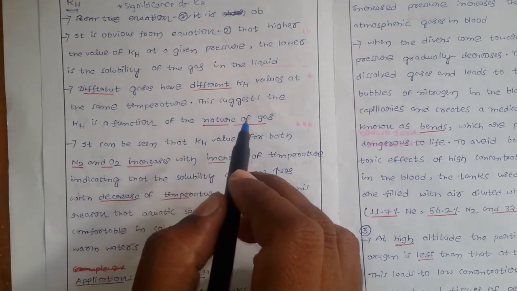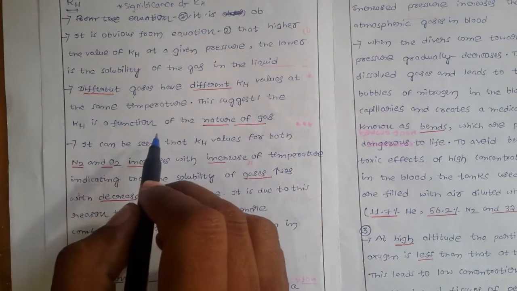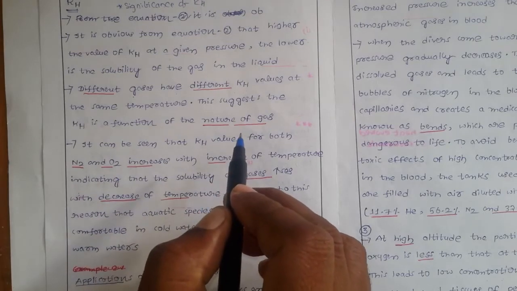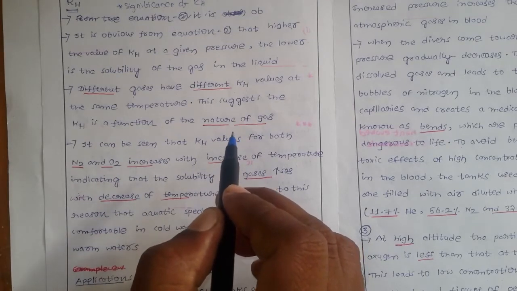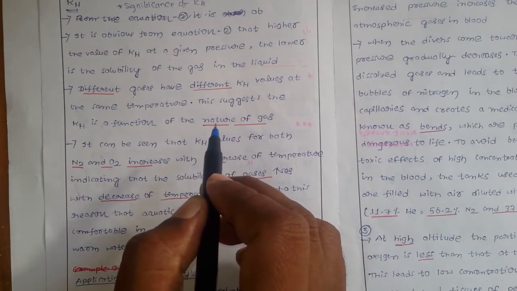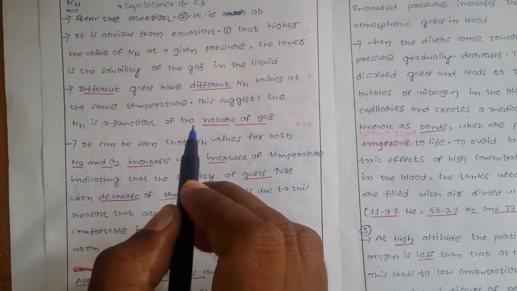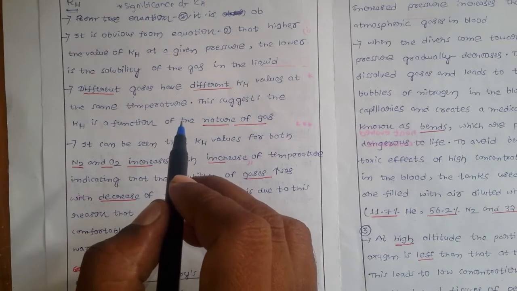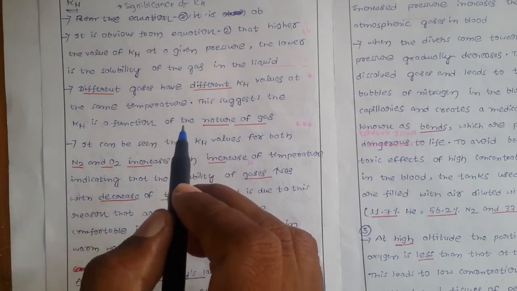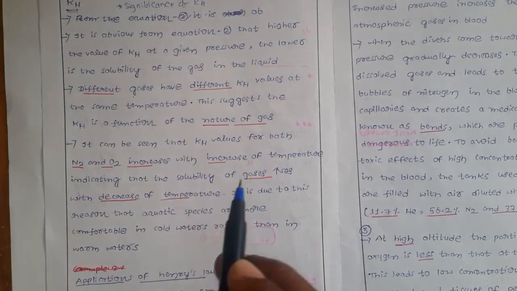And this suggests that KH is a function of the nature of the gas. So every gas has a different KH value. That means it is depending upon the nature of the gas. Each gas has its own value, so it depends on the gas only, right?